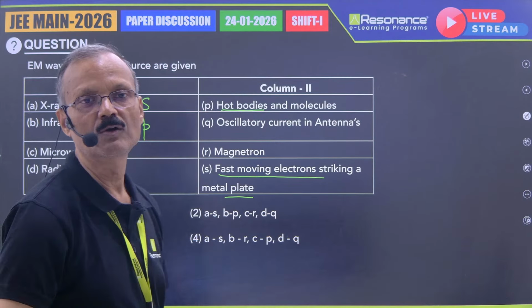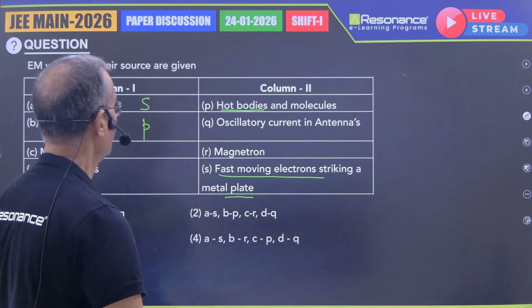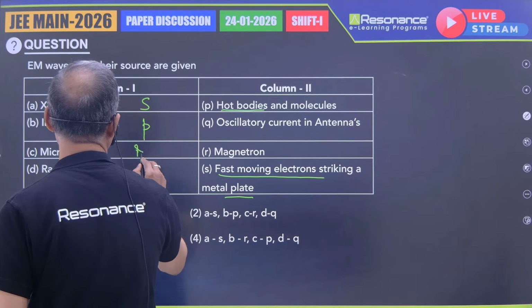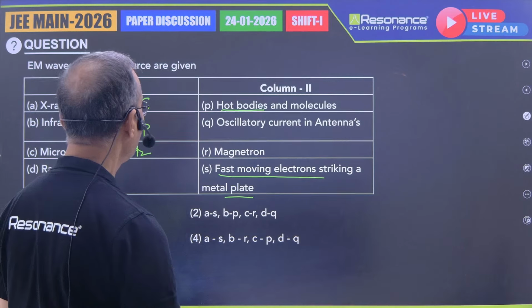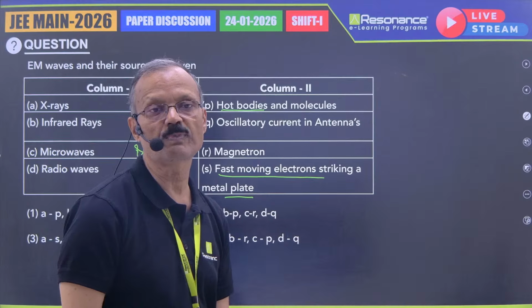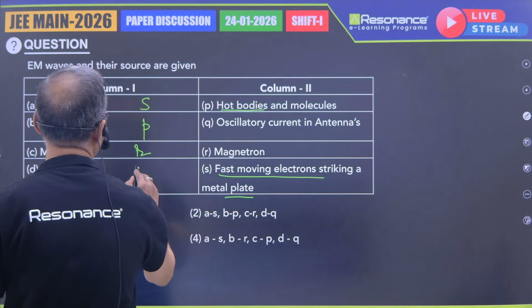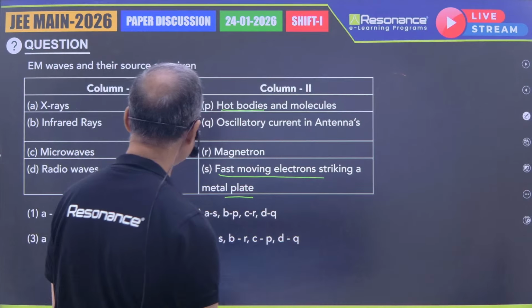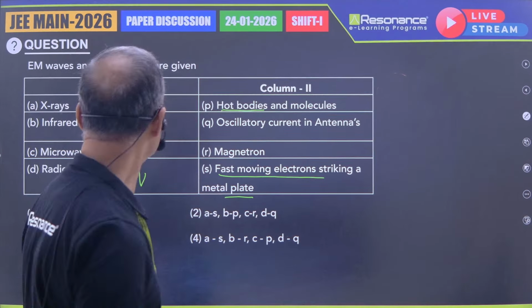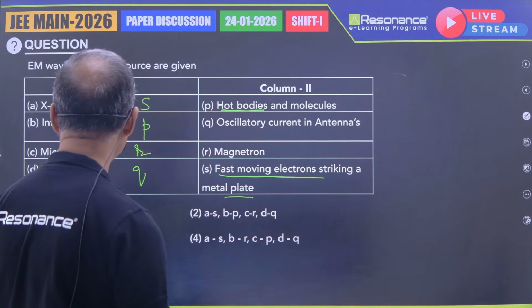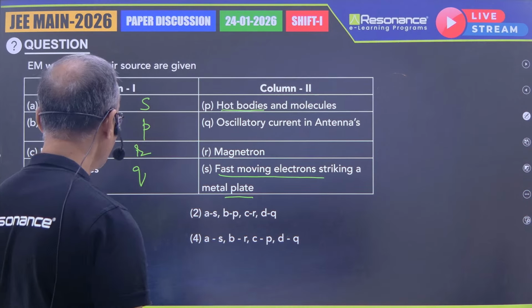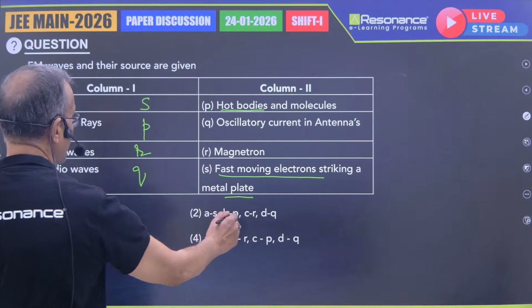Microwave will be produced by magnetron, so here it will be R. Radio waves will be produced by oscillatory current in antennas, so this will be Q. Your answer will be A-S, B-P, C-R, D-Q.